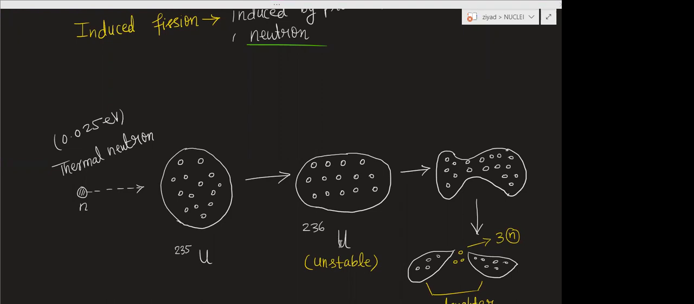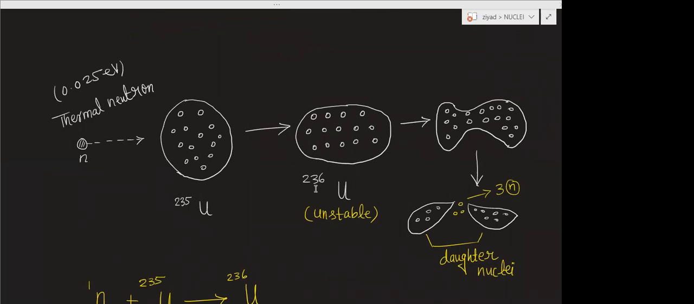Now it will become uranium-236 because one nucleon increases. When this neutron enters the nucleus of neutrons and protons, one neutron is added. So it becomes uranium-236, and uranium-236 is unstable. It will break into daughter nuclei, and we will get 3 extra neutrons, or sometimes 4 extra neutrons. These are the daughter nuclei.